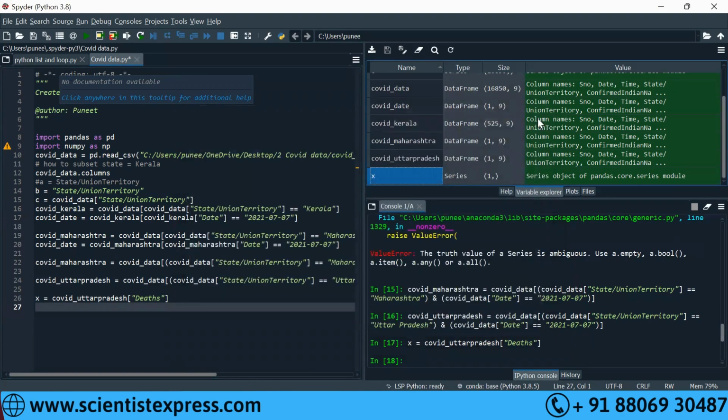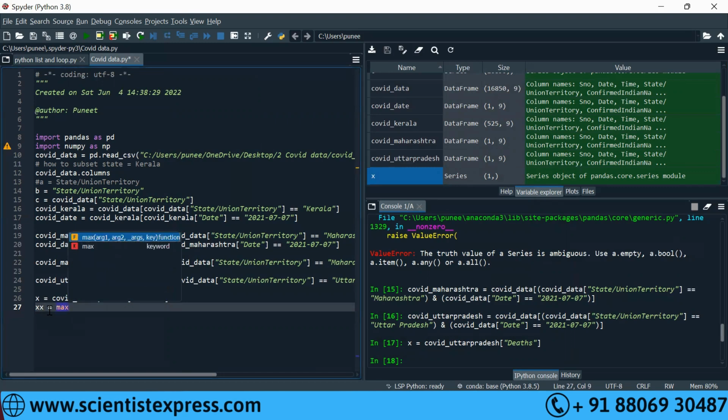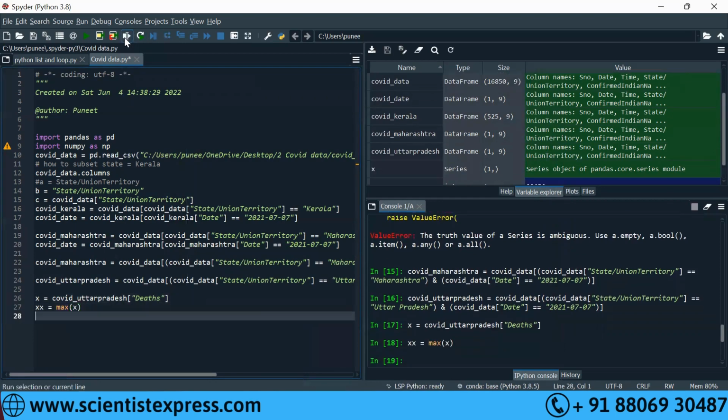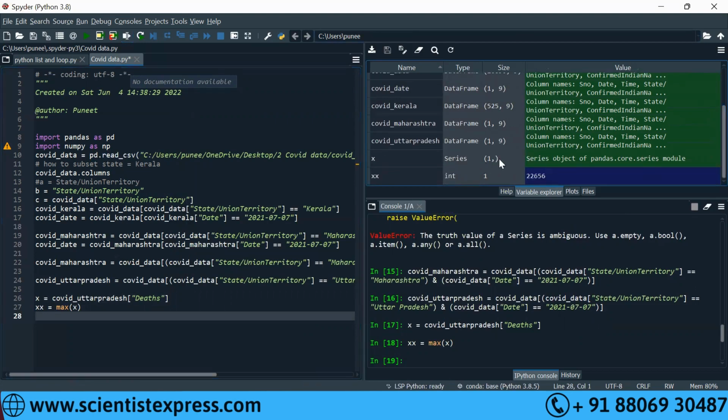Right, double X equal to max, inside parenthesis put X. The series, yeah. Now run row number 27. Let's see what is the data type of double X. Integer. That is what we are looking for, right? So max is just an aggregation, right? I told you aggregation of a series output would be integer. And that is what we are looking for.